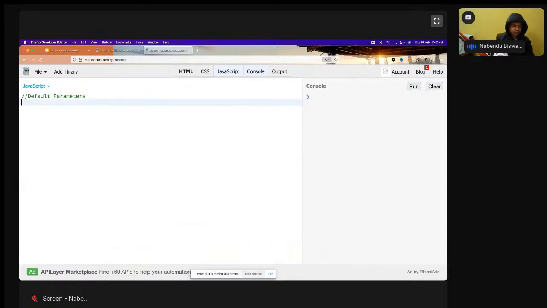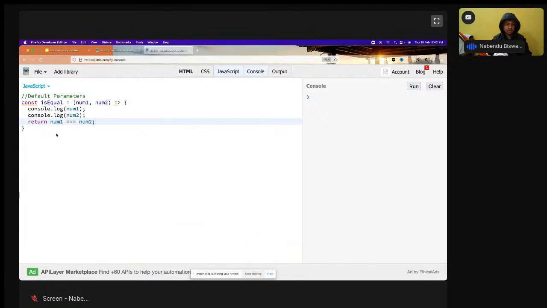So const isEqual, I'm checking whether something is equal or not. num1 comma num2, like this, and I want to first do console.log of num1, console.log of num2, and return num1 equals num2.